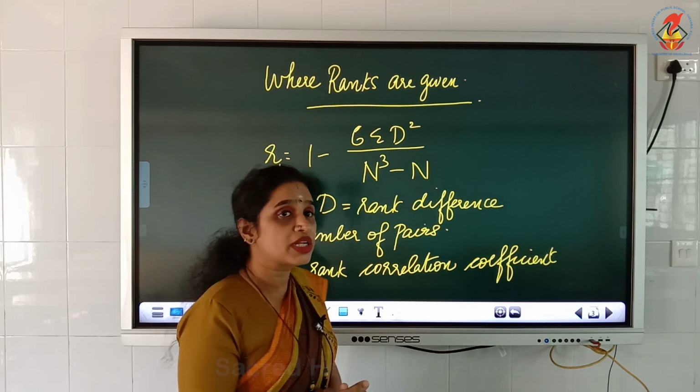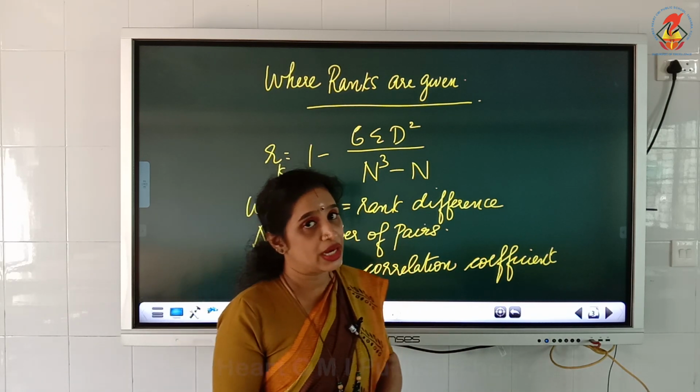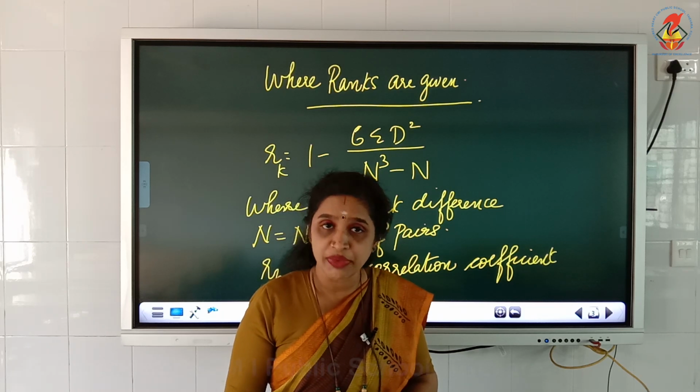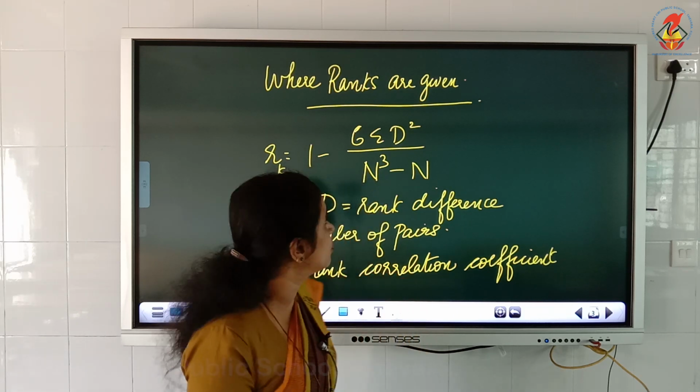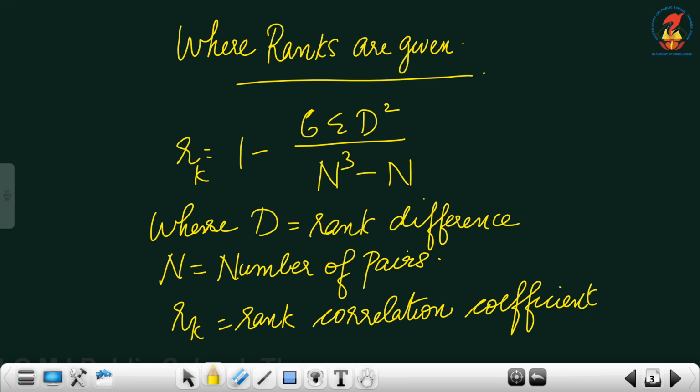Now the Spearman's rank correlation coefficient when ranks are given is calculated by using the formula Rk = 1 - 6 Σd² / (n³ - n), where d is the rank difference, n is the number of pairs or observations, and Rk is the rank correlation coefficient.